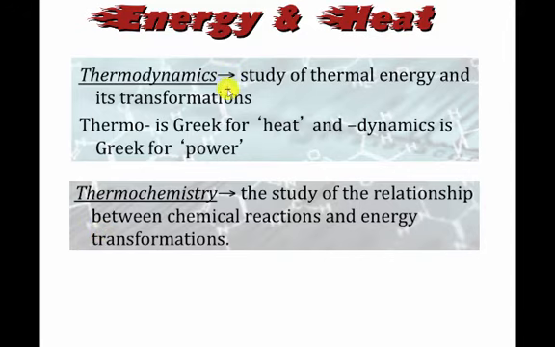So, all right. So thermodynamics is looking at heat and how we can use heat to generate power. Very important topic for our civilization, because we basically thrive and live off of heat. So we heat our homes, we cook our food, we run our cars, we do a lot of stuff with this thing called heat. I'm not going to go into too much here. I'm just going to get right into the material.